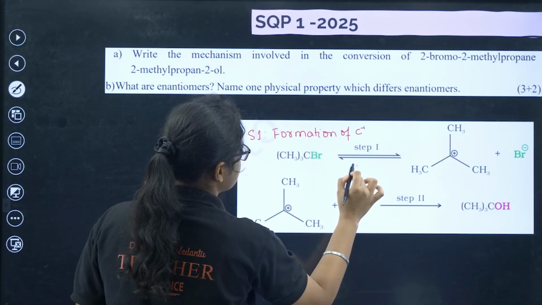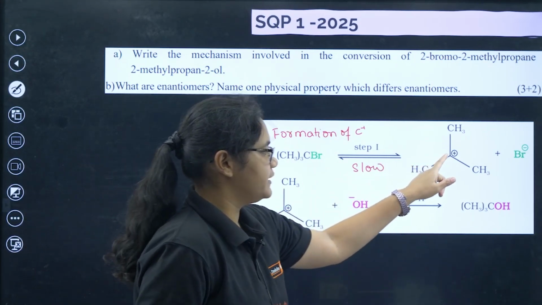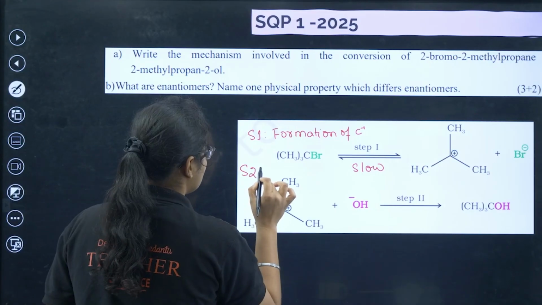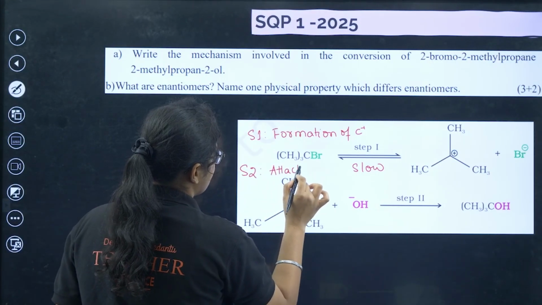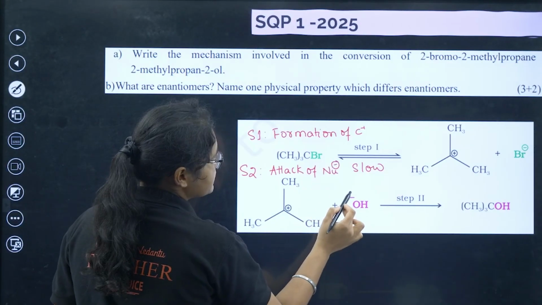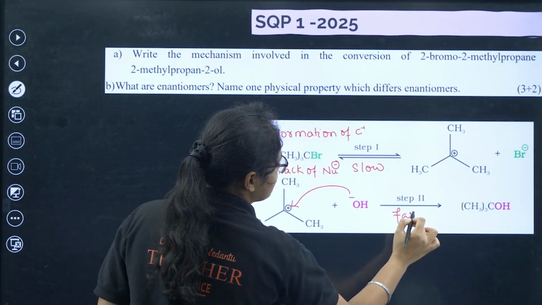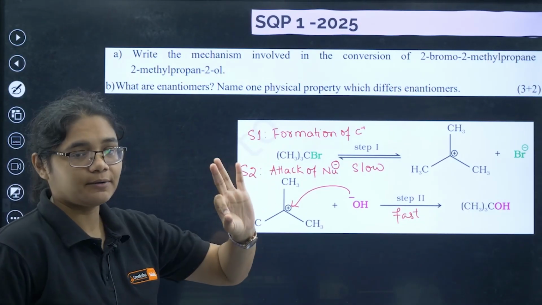Okay, and this is a slow step. You can write down here slow. So this bromine leaves and there's a carbocation formed here. Then there is step 2, which is attack of nucleophile. Okay, so this OH minus now attacks here and we get this compound, and this is a fast process. Okay, so this one itself carries 3 marks.